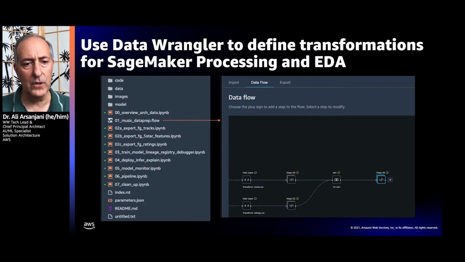SageMaker Data Wrangler inside of SageMaker Studio allows you to define a variety of transformations. You have multiple input sources like Amazon S3, Amazon Redshift, other connectors existing connecting you to Snowflake, and there are other connectors planned.